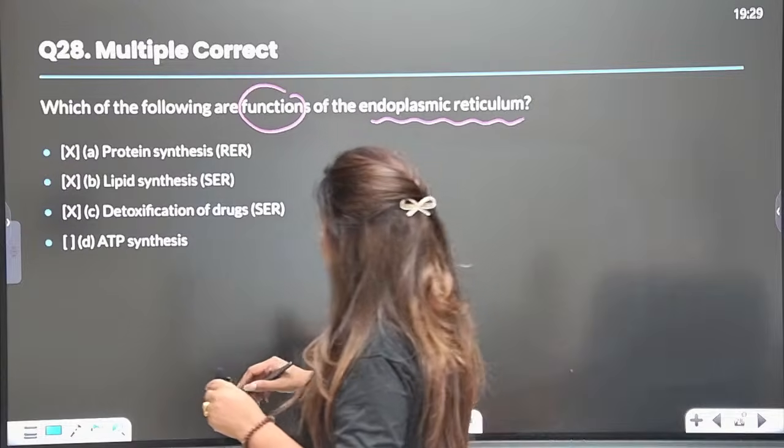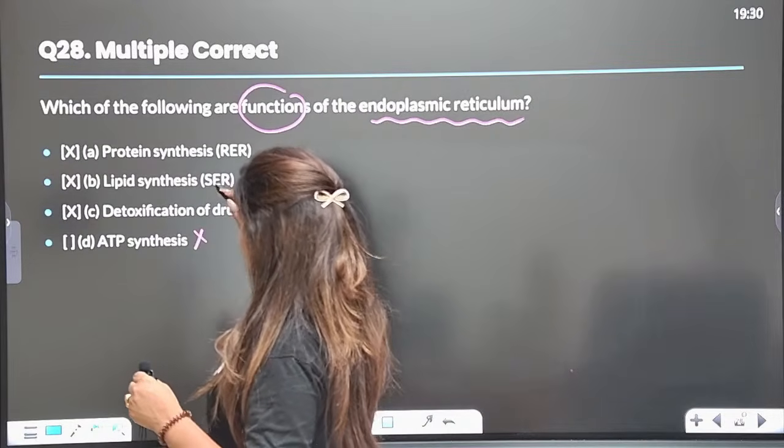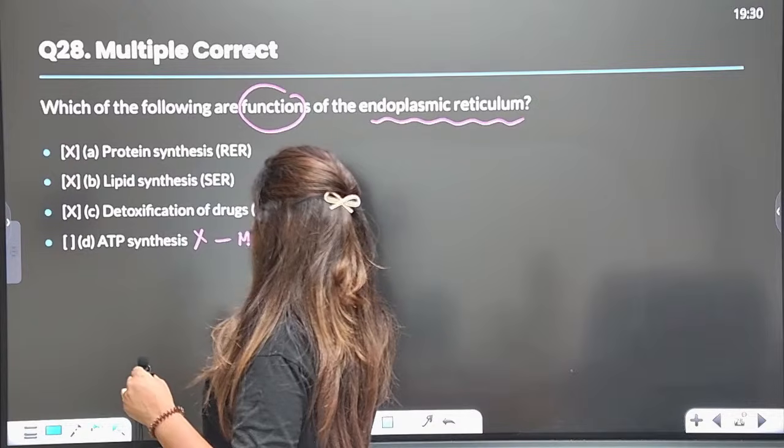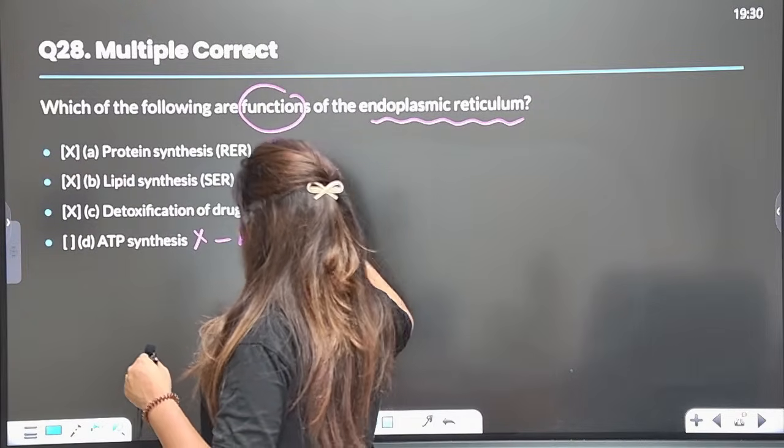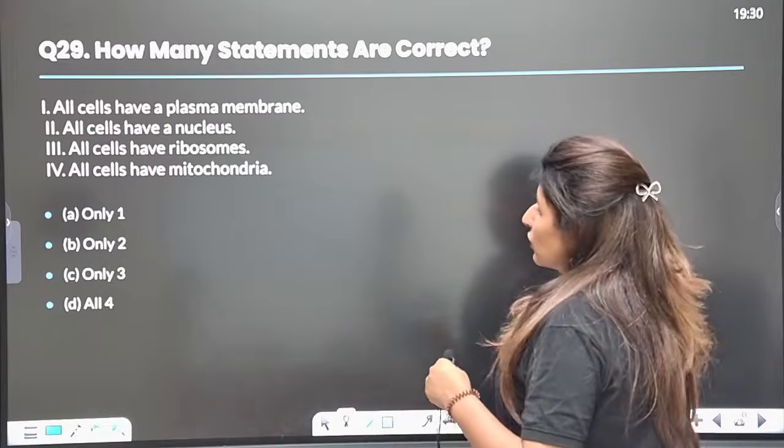Answer is already written here. Sorry, except for ATP synthesis, because this is the function of mitochondria. All these are the functions. Answer is A, B, and C. Right. Moving on to the next.